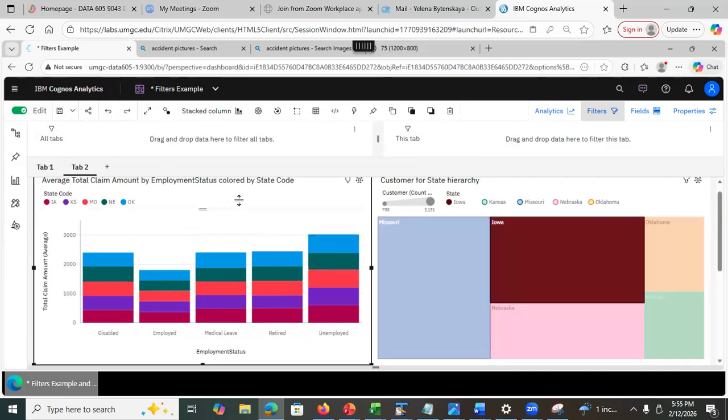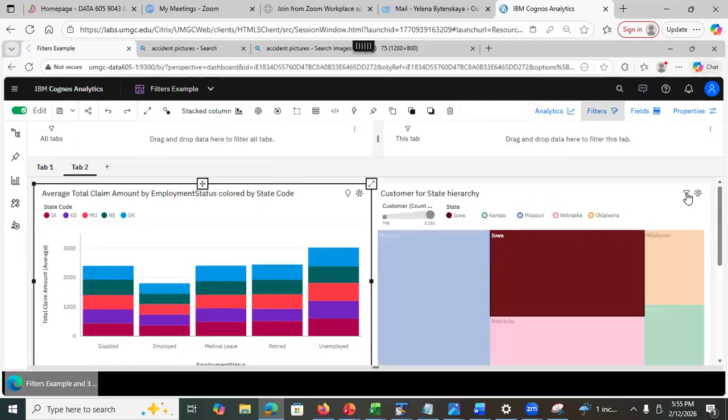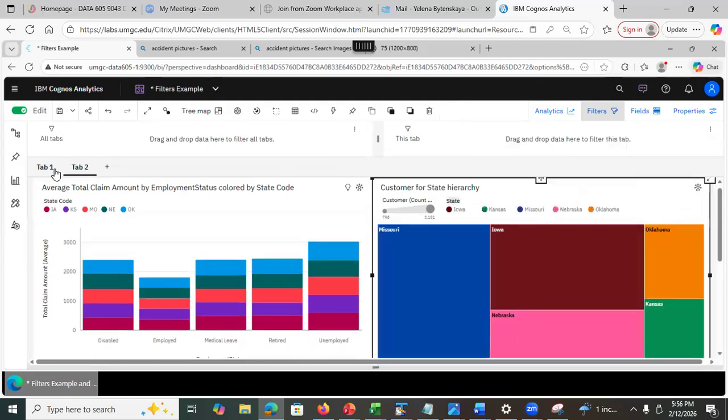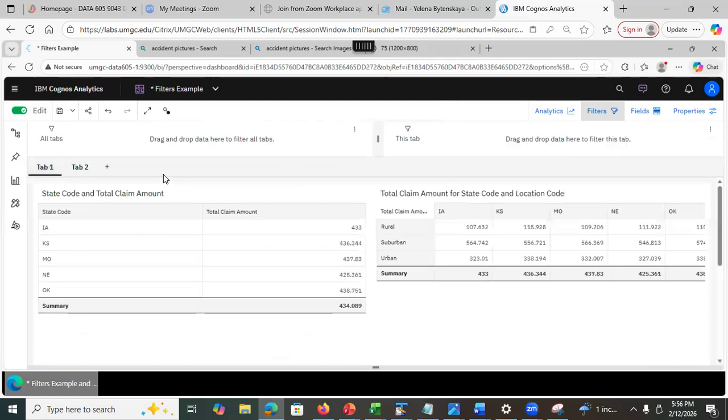So the widgets on the same tab that use the same data source are connected, just remember that, okay? And I'm going to unfilter, just return it to the way it was, okay? That's about filters, that's about the connections, but we will see the connections topic further later when I'm going to be showing you the nested dashboards, okay?